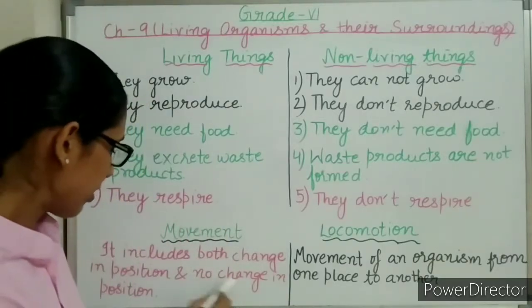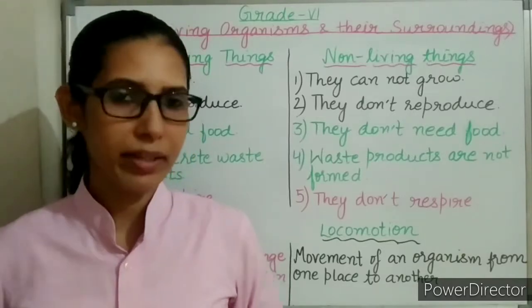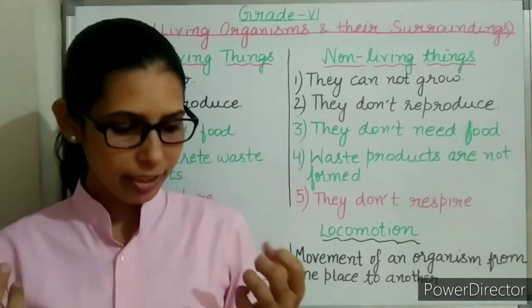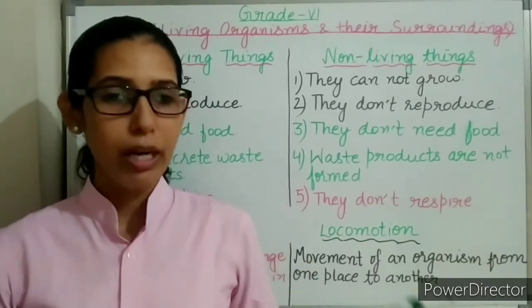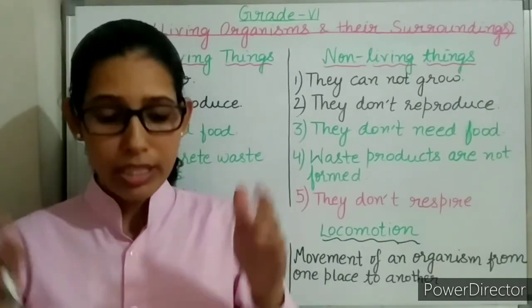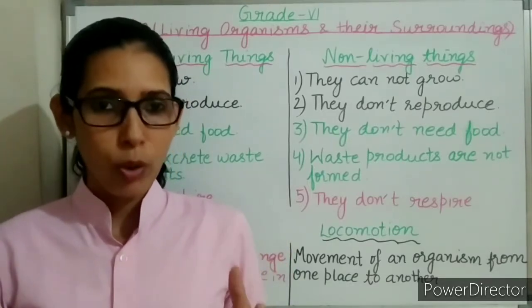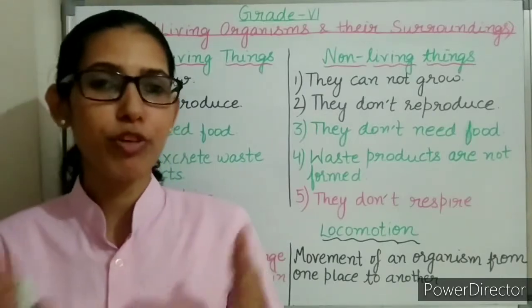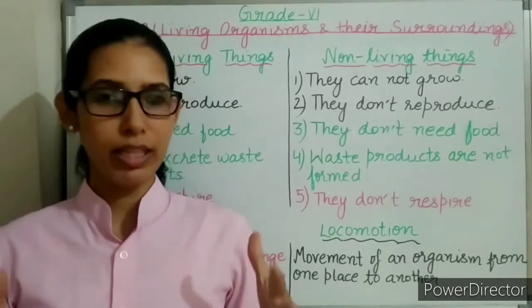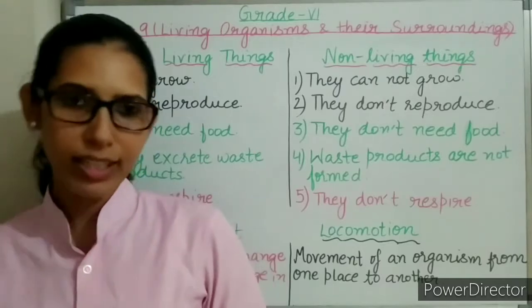Next is no change in position. No change in position means like I am standing here, but while explaining the answer to you, my lips are moving, and you can see there is some movement in my hands also. My hands, my fingers, my head is also moving. So no change in position means only the body parts are showing the movement, and the person is not moving from one place to another. The person is at the same place, but there is movement in the parts of the body. At that time also we will say that movement has occurred.